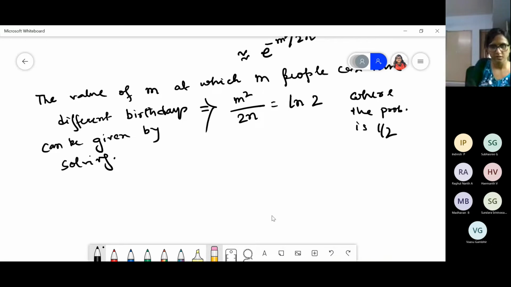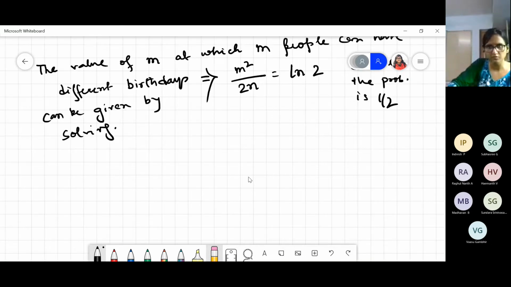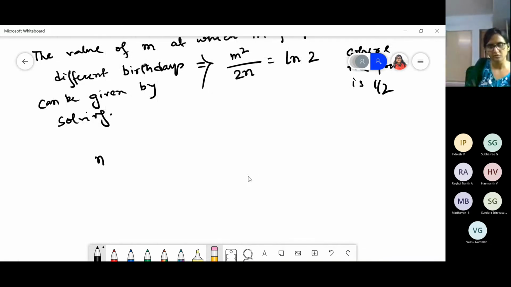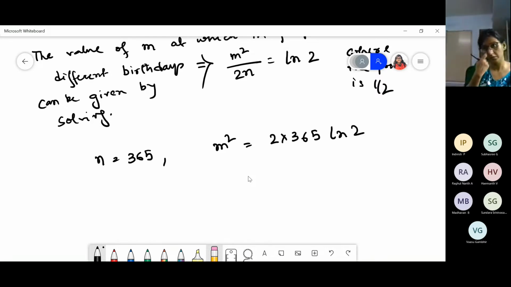Now it is your task. If we have n equals 365, then what should be the value of m? So for n equals 365, m square equals 2 into 365 into log 2. So m will be the root of this. Can you tell me what is the value of it? Anyone having a calculator?